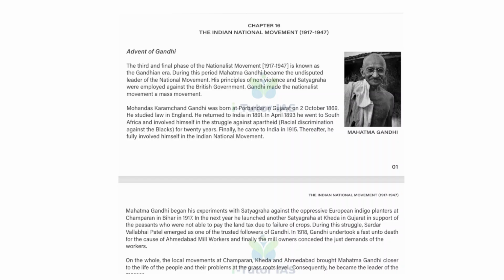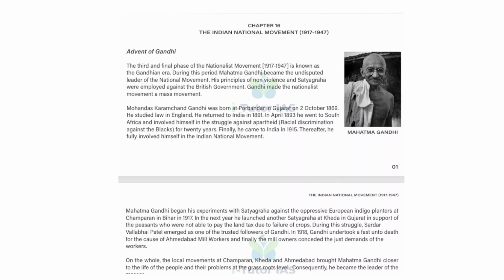In this unit we are going to discuss the life of Mahatma Gandhi and his involvement in the Indian freedom struggle, because this phase is known as the Gandhian phase. We will also cover the impact of the Jallianwala Bagh massacre on the national movement, the Khilafat and non-cooperation movement, the civil disobedience movement and salt satyagraha, the Quit India movement and its impact on the freedom struggle, and the Cabinet Mission plans. These are the main topics in chapter 16. This period is a little lengthy, so if you have any doubts, you can contact us or comment in the comment box.